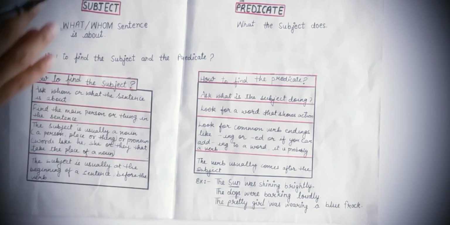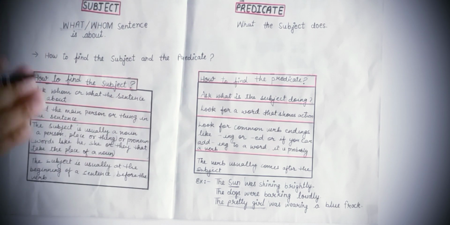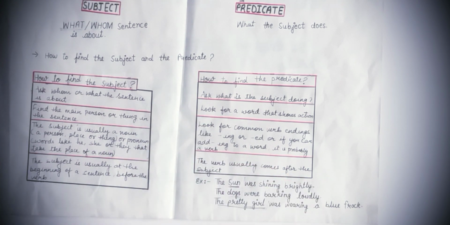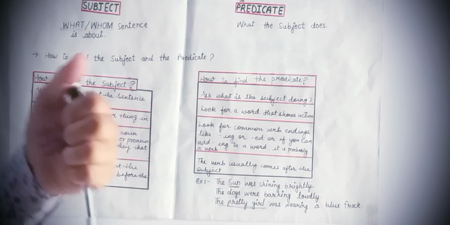Dog है तो noun है, and noun है तो that is a subject. And dog क्या कर रहा है? What action dog is performing? The dog was barking loudly. So barking loudly is a predicate.